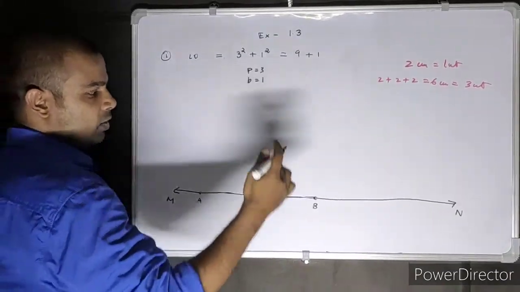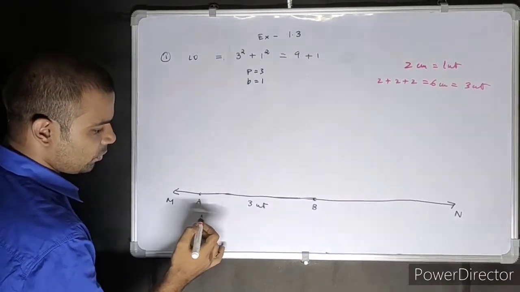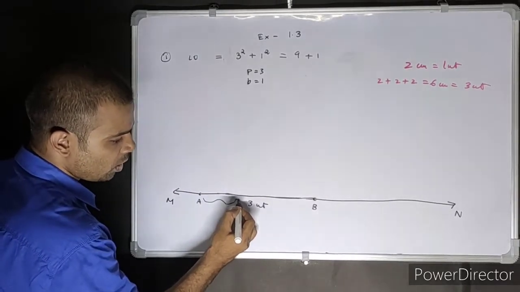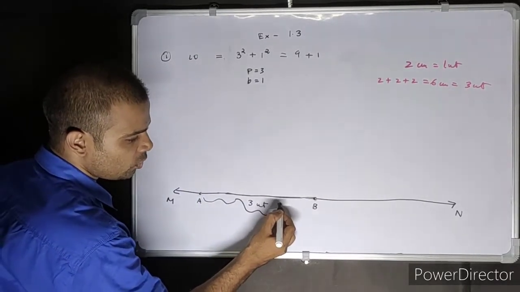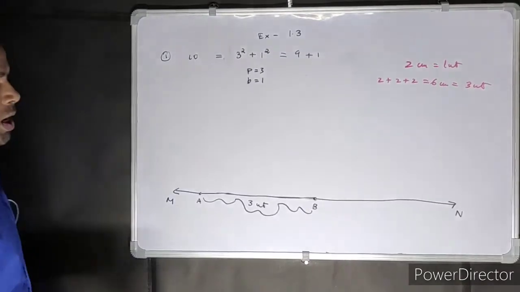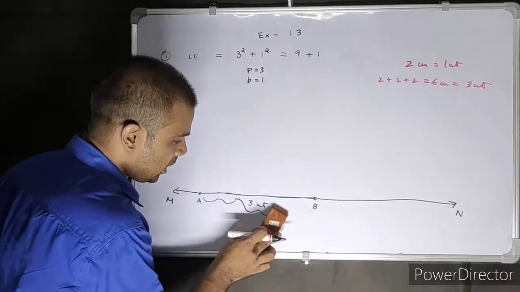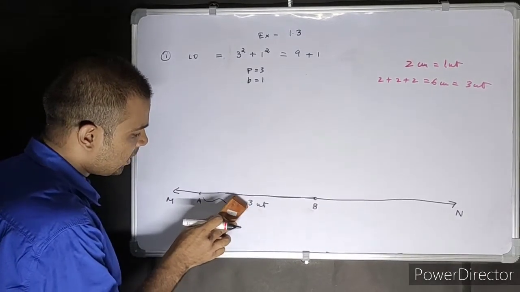Now we need to take 2 centimeter. If you've taken 2 centimeter, students, then from here to here will be your 2, from here to here will be another 2, and from here to here will be another 2. Now I didn't make it like a curly bracket. I was trying to make it like that, but it didn't come out. So I hope you understood the basic concept of it.